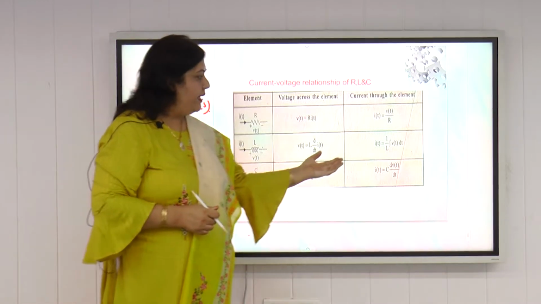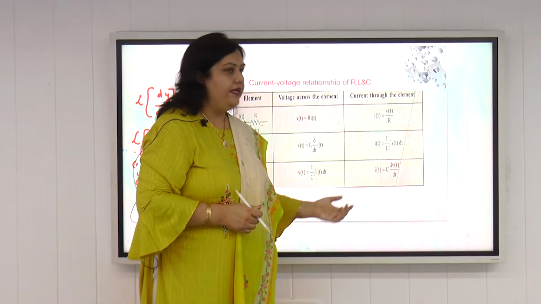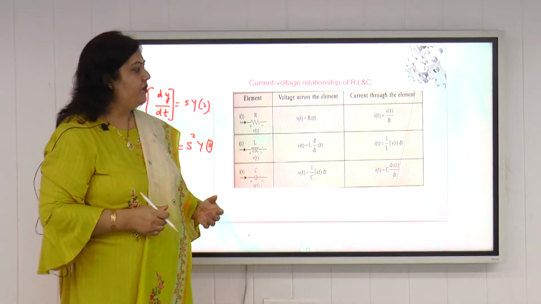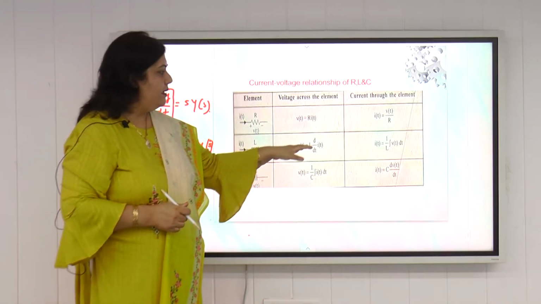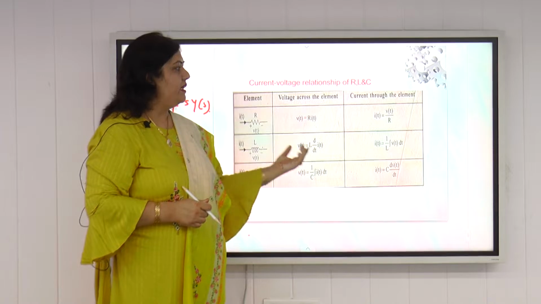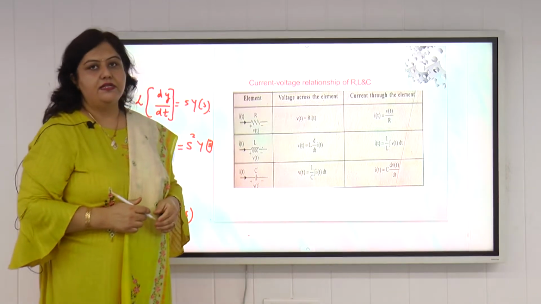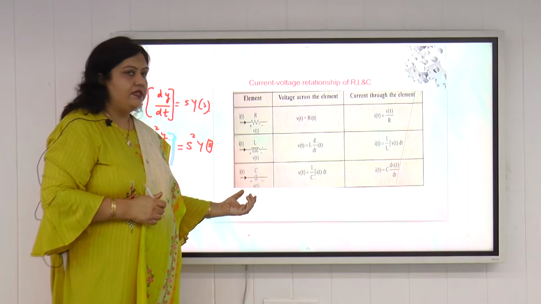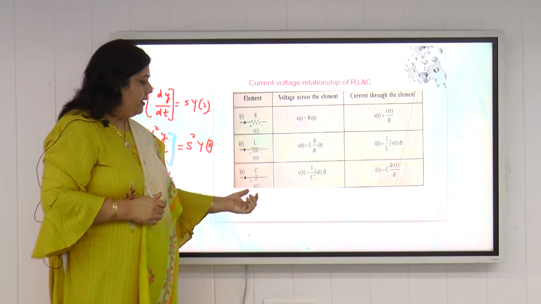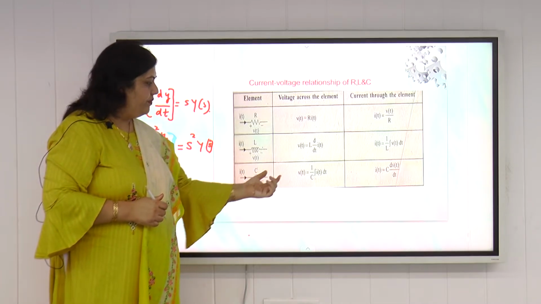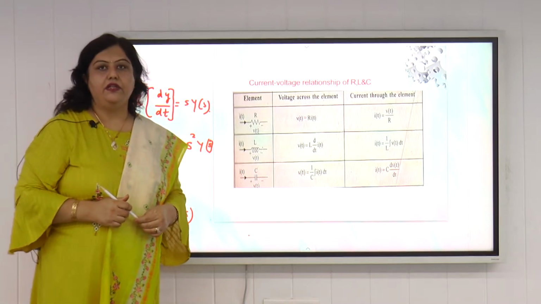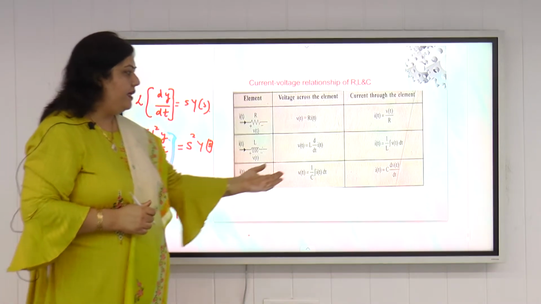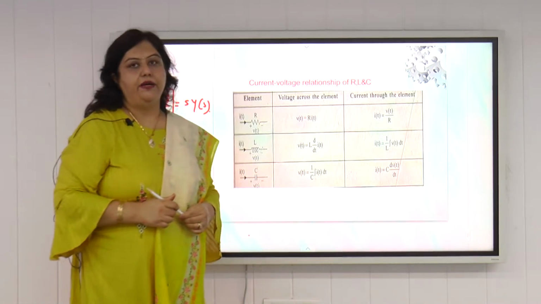So if we want to find iT from here, it can be found as 1 by L integration of vT dt. So these are the relationships for the voltage and current for the resistance and inductor. Now we talk about the capacitor. If C is the capacitance of this capacitor, iT is the current and vT is the voltage. So vT can be written as 1 by C integration of iT dt. So iT can be written as C into dvT by dt.